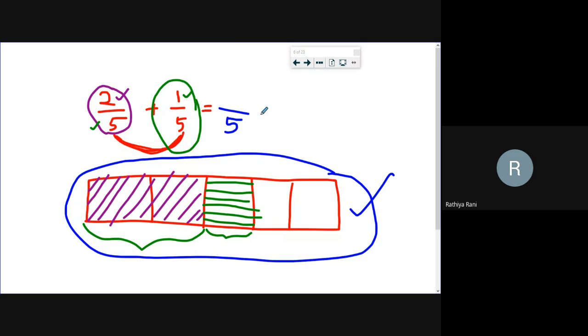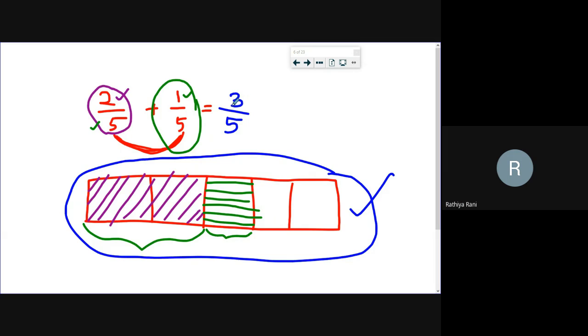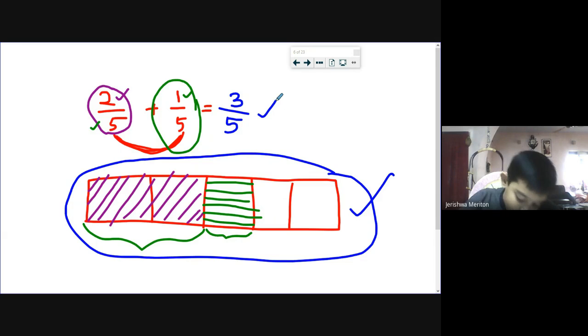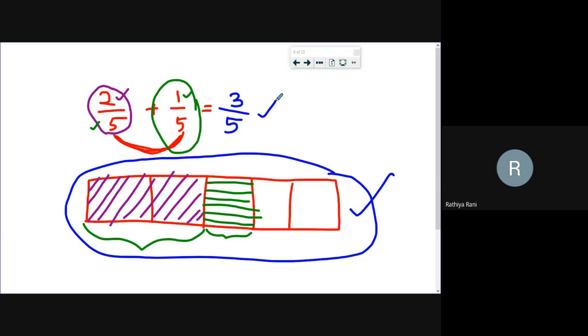Where do you have to write it, in numerator or denominator? Numerator. So 3 by 5. This is the diagram method. Yes. So is it easy for you? Have you all understood how to draw the diagram and solve? Yes, ma'am, I understand. Yes, Kirtana, Kim, everyone.